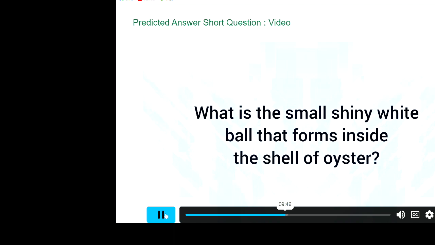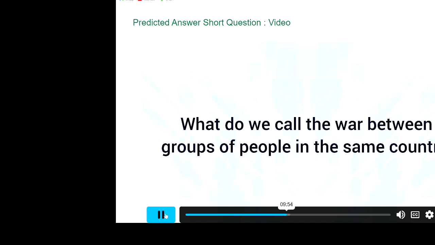What do we call the people whose job is to make clothes for individual customers? Dressmaker, tailor. What is the small shiny white ball that forms inside the shell of an oyster? Pearl. What do we call the war between groups of people in the same country? Civil war.